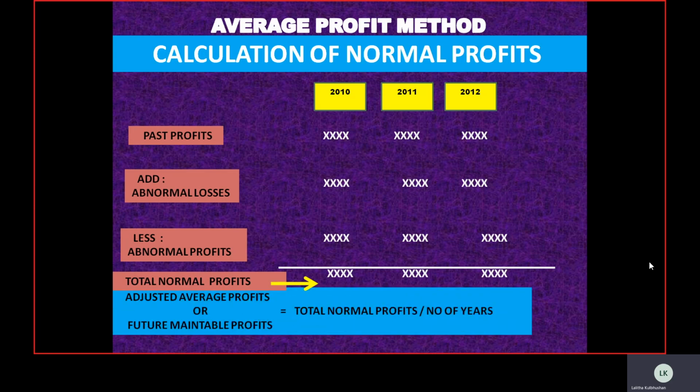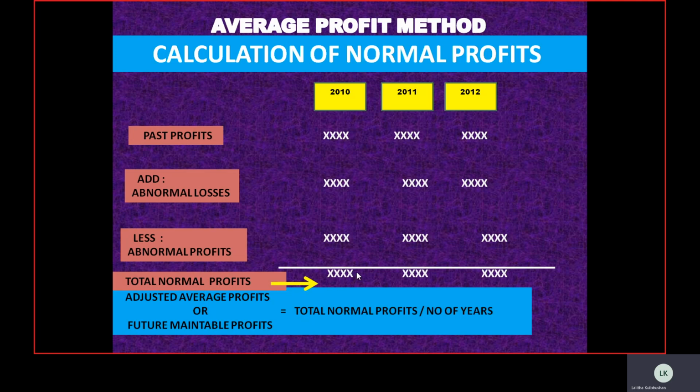So now the question arises: how to calculate the total normal profits? The 2010 past profit plus the 2010 abnormal losses, plus or minus the 2010 abnormal profits, gives the value that will be taken here. Similarly for 2011, if abnormal losses and profits are given, they have to be adjusted with the past profit, and the same for 2012.